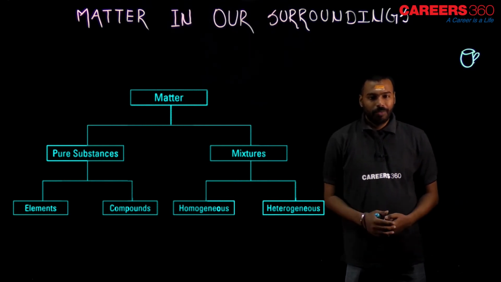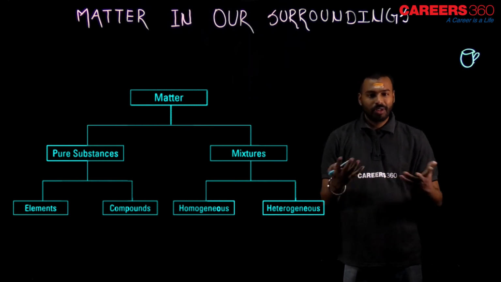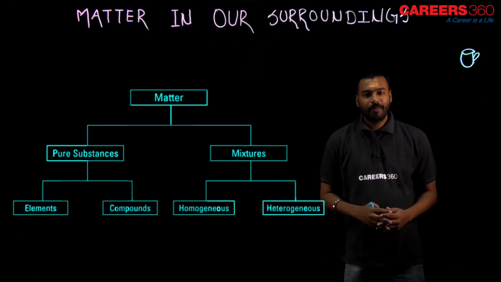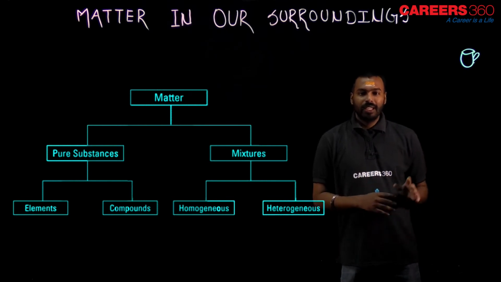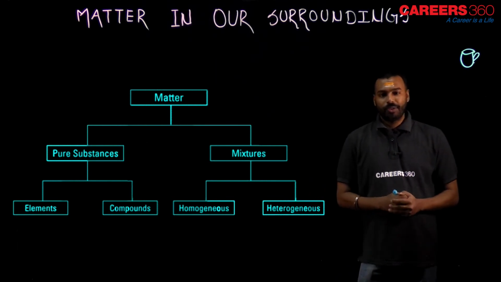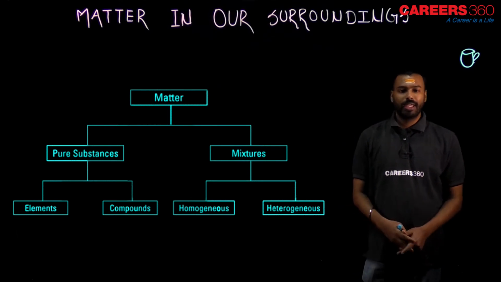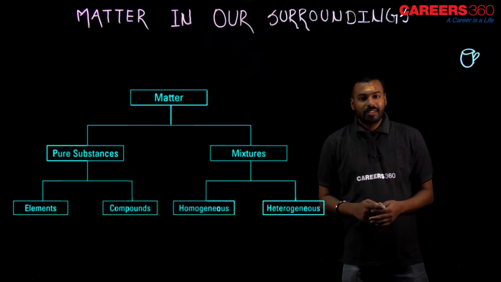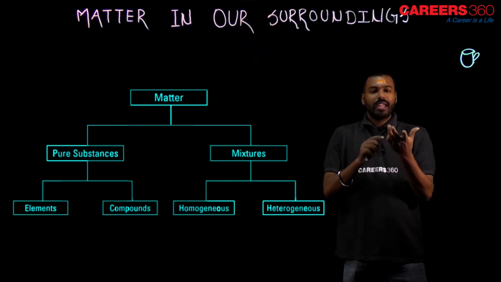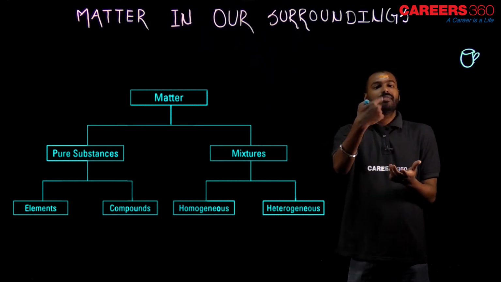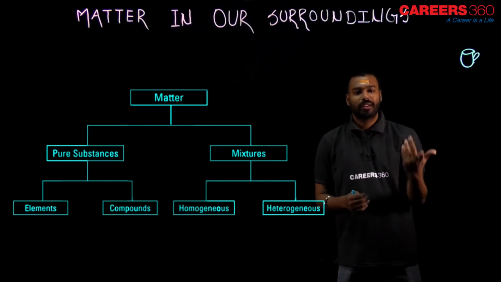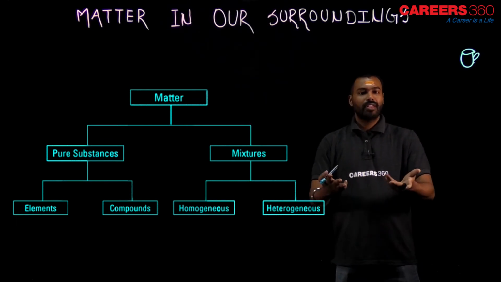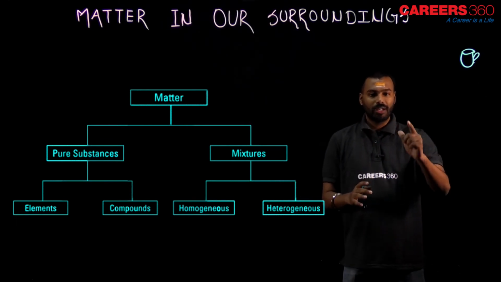Now of course you know mixture. Mixture means we mix something, but that is not the complete definition. The correct definition, with so many examples and in-depth knowledge, we will see in the next chapter, chapter number 2. Here is just an introduction. Let us talk about pure substance. A pure substance is something which is not mixed with another thing, like you have only water, not mixed with sugar or salt or anything. Suppose you have pure water.